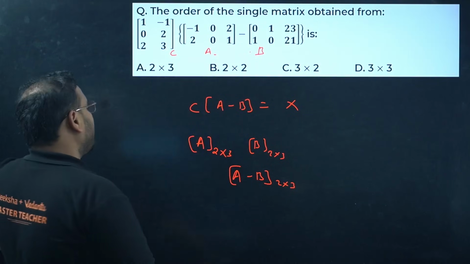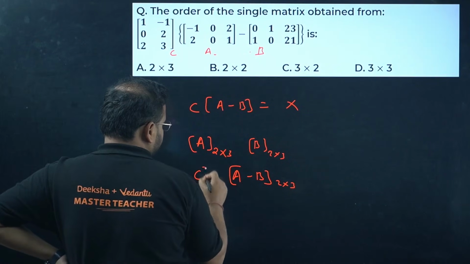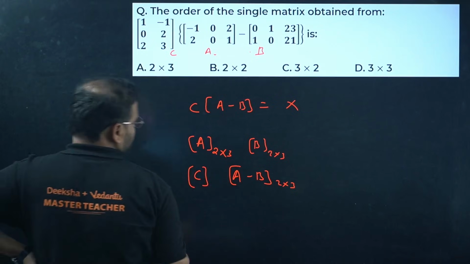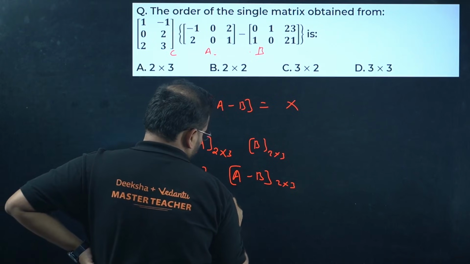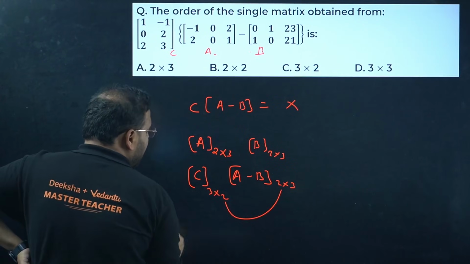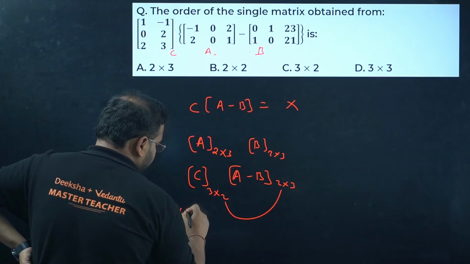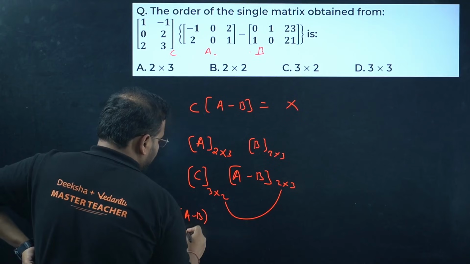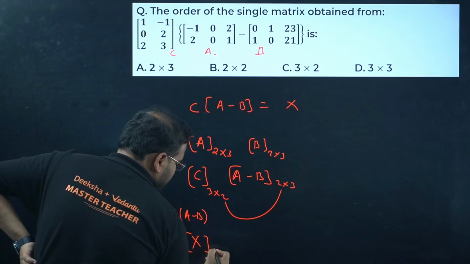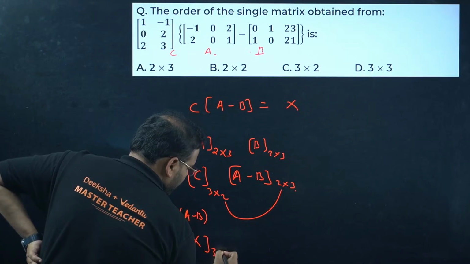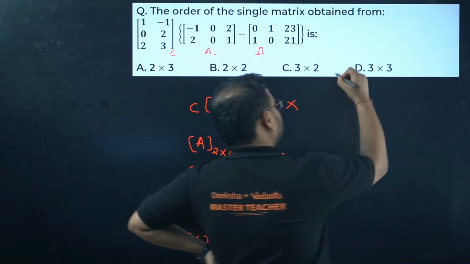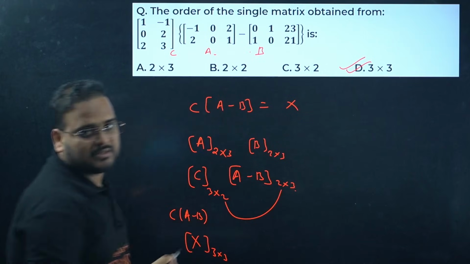Agreed, sir. What if it is multiplied with C? What is the order of C? Check here, C is 3 cross 2: 3 rows, 2 columns. Then the 2 and 2 are clubbed together, so it is possible. So C times (A minus B), which is nothing but X, will have the order: the number of rows is 3 and the number of columns comes from here, also 3. The answer is a 3 cross 3 matrix, which is option D.